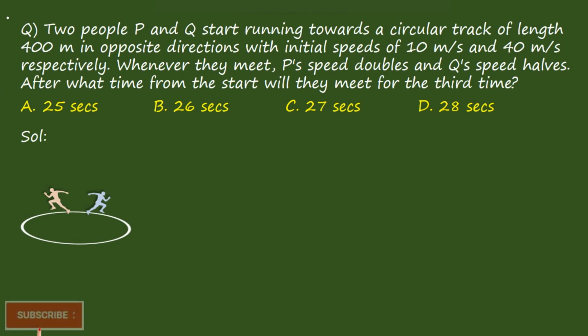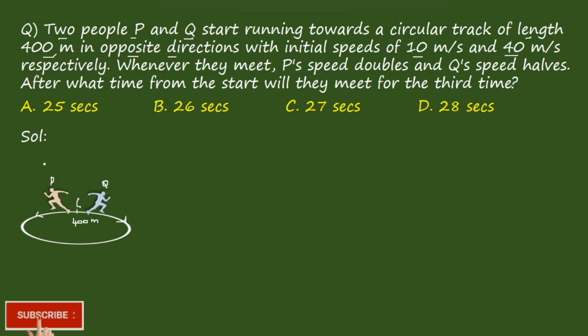First we understand the question. Consider two people P and Q running on a circular track. The length of the circle, L, is given as 400 meters. Both of them are moving in the opposite direction. If one moves west, the other moves east. With the initial speeds of 10 meters per second and 40 meters per second, respectively.